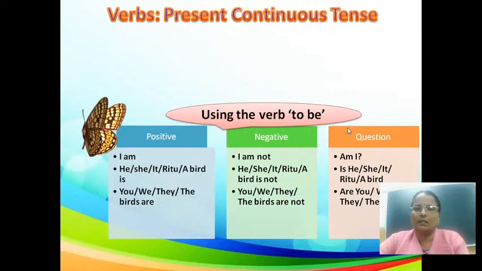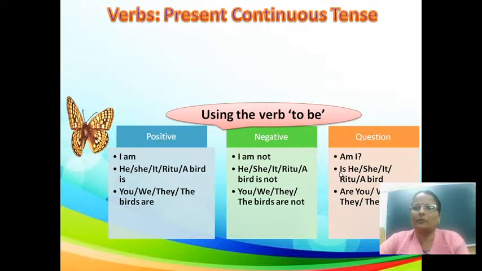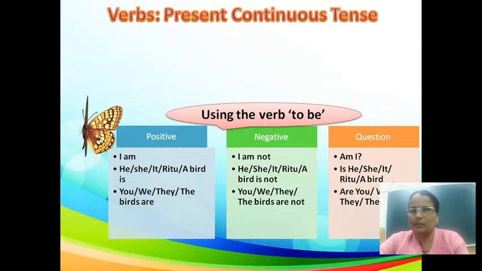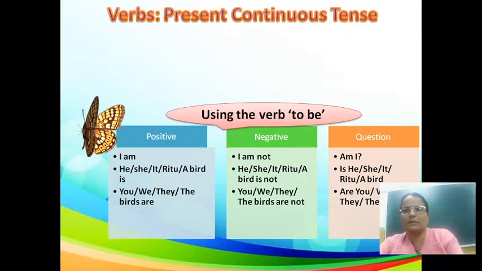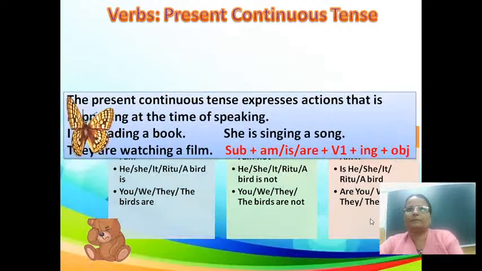To form questions we use am plus I; is he, she, it, Ritu, a bird or any other singular third person subject; are plus you, we, they, the birds or any third person plural subject.